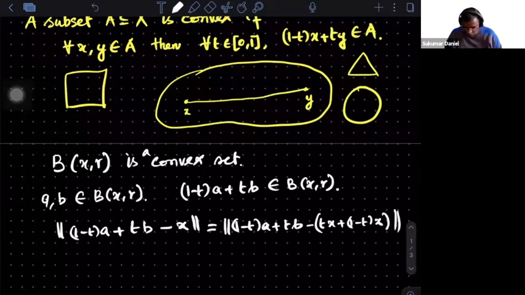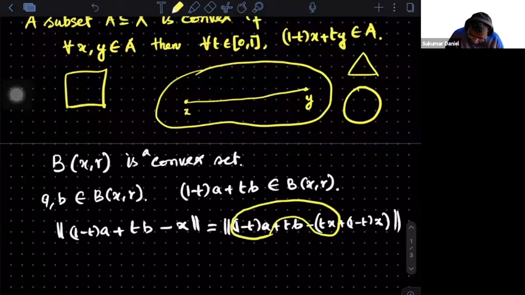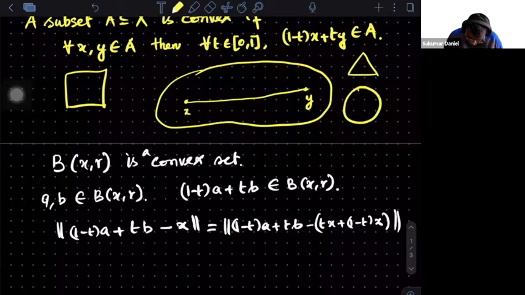Now you can combine them. So combine these terms and the other term. You combine 1 minus t times, and t times, and estimate.